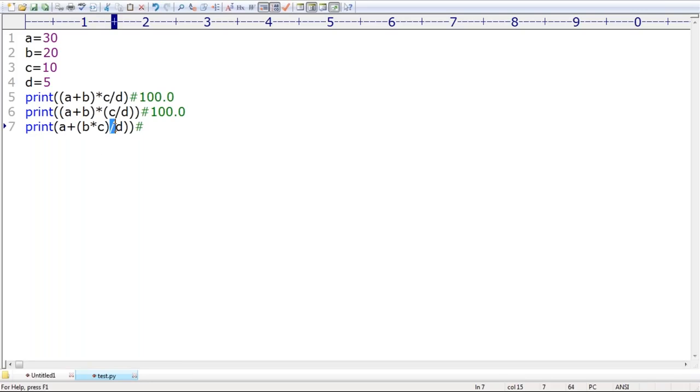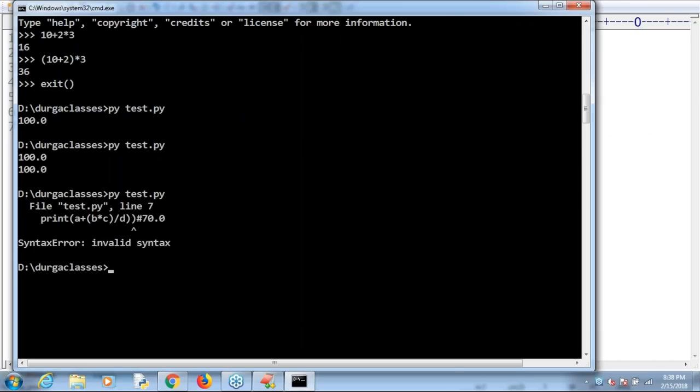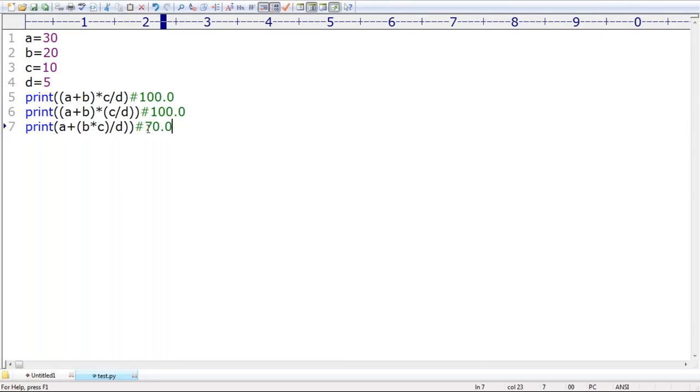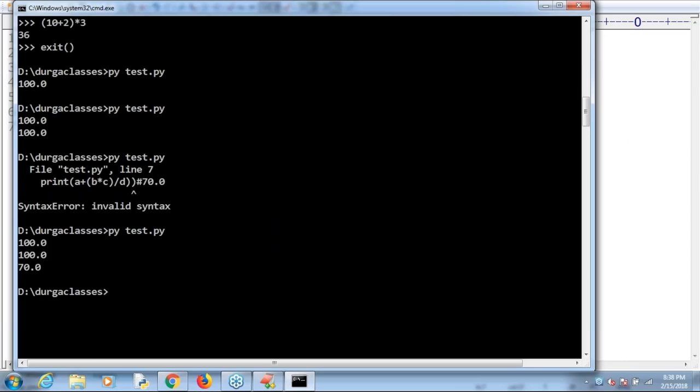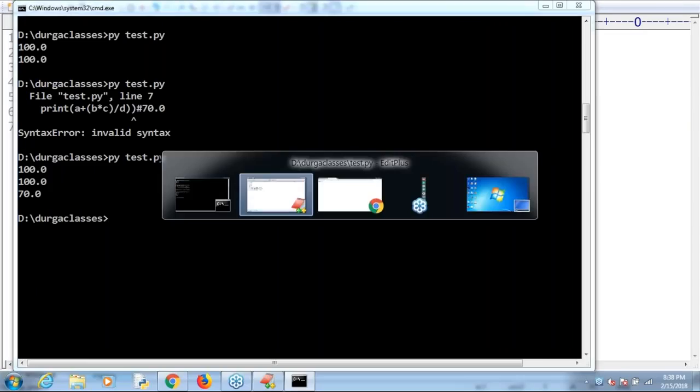Then division gets more priority. 200 by 5 is 40.0. Then 40.0 plus A. What is the answer? 70.0, not 70. We have to get 70.0 by default. Remember that. Am I making any mistake? Yes, we need to get 70.0. Clear?